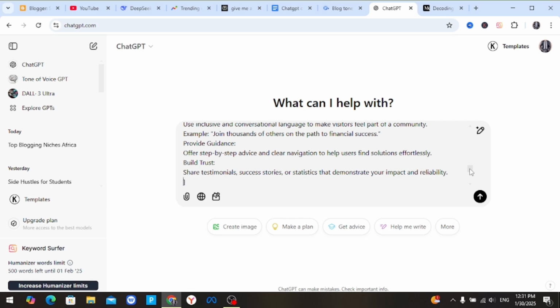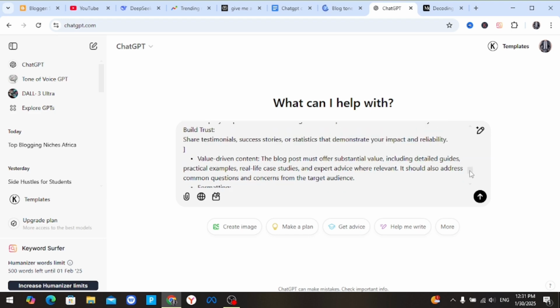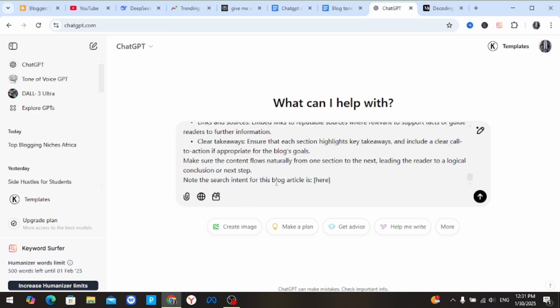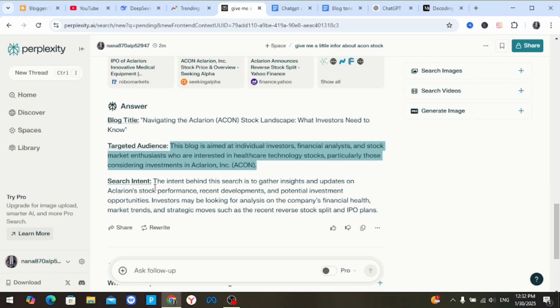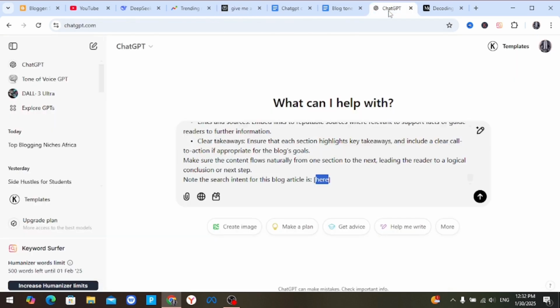The article is going to be as refreshed as new, with a very good structure. Okay, so once you've done that, the last thing you have to do here is the search intent. The last thing you're going to fill in here is the search intent. So you highlight, go back to Perplexity, then you copy the search intent from here, then you paste it in here.